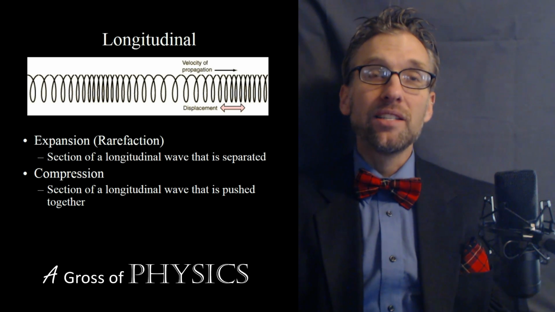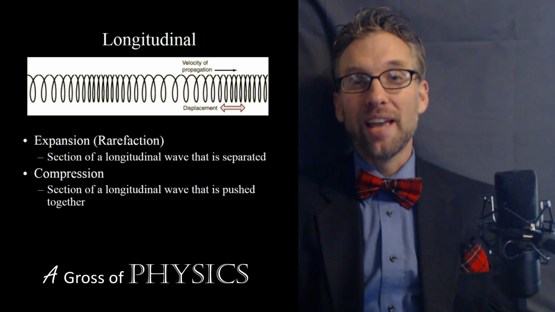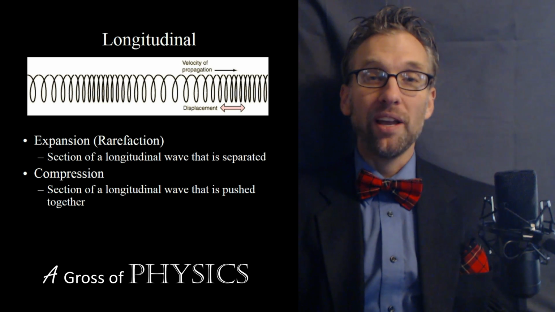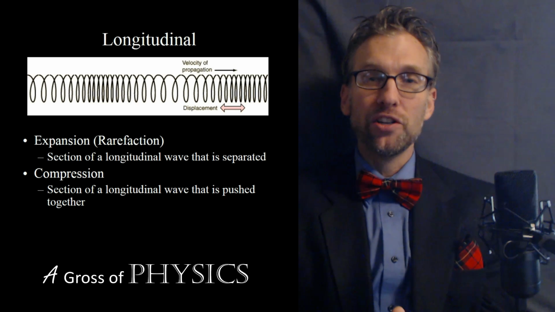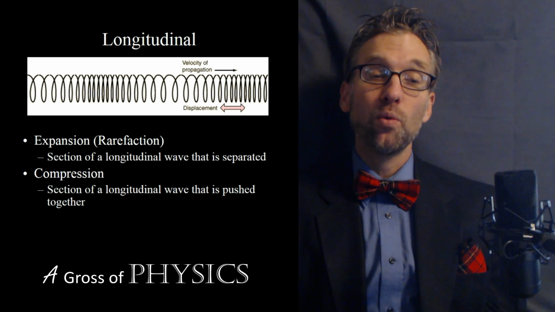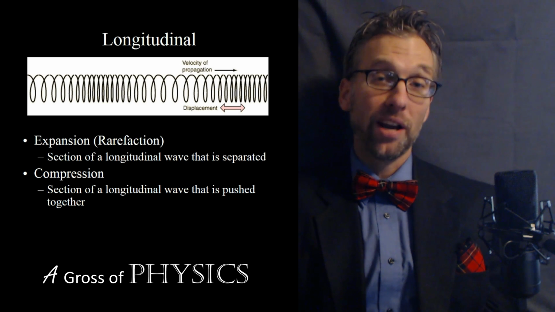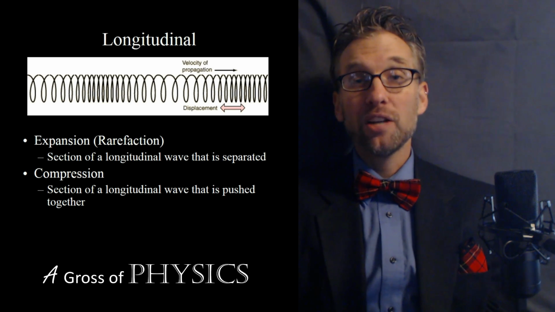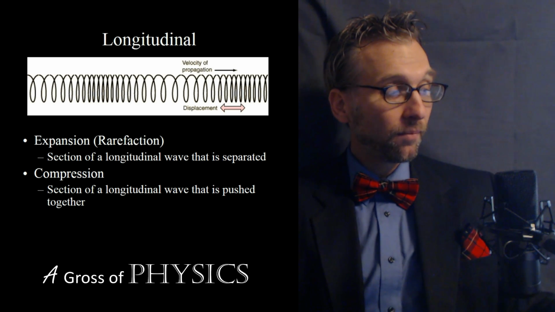The key is that it's difficult for us to measure values such as amplitude with a compression wave because we're trying to figure out where the point of the compression is and where the point of the expansion is. Most often we'll use transverse waves when we're trying to understand different types of waves and their other characteristics. But for longitudinal, we have compression and expansion, and sometimes expansion is also known as a rarefaction.